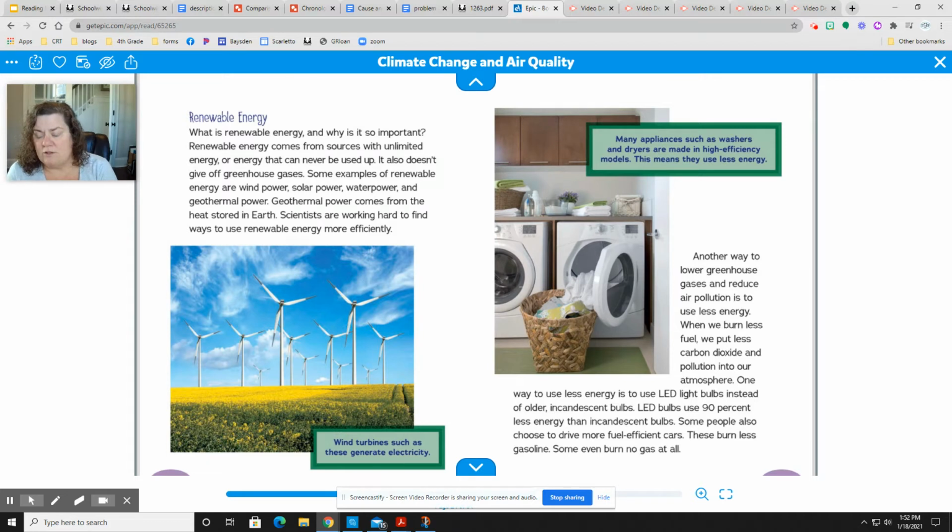Okay, another way to lower greenhouse gases and reduce air pollution is to use less energy. When we burn less fuel, we put less carbon dioxide and pollution into our atmosphere. One way to use less energy is to use LED light bulbs instead of older incandescent bulbs. LED bulbs use 90% less energy than incandescent bulbs. Some people choose to drive more fuel-efficient cars. These cars burn less gasoline. Some even burn no gas at all, those electric cars.